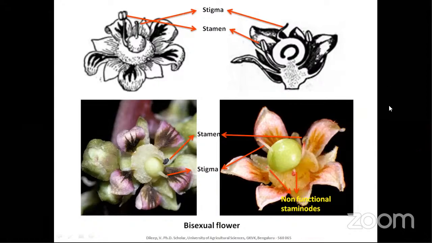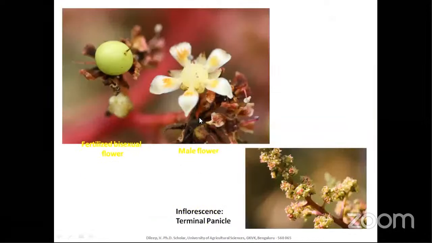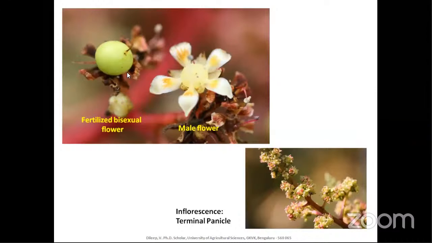So anyway, moving forward. I was talking about the bisexual flowers. This is the functional stamen, one functional stamen, and 4 to 5 non-functional stamens will be present, and those are called staminodes. Here is one fertilized bisexual flower. We all know this is the disc, and here it is fertilized, and the fruit is in the peanut stage, and the stigma is shriveled, which means it will wither off after pollination.